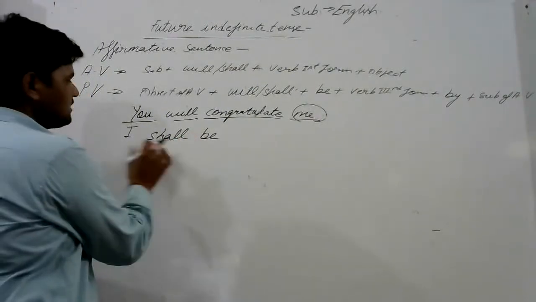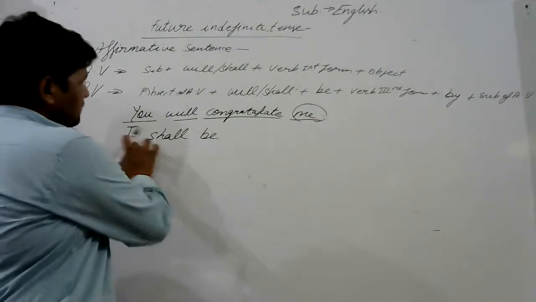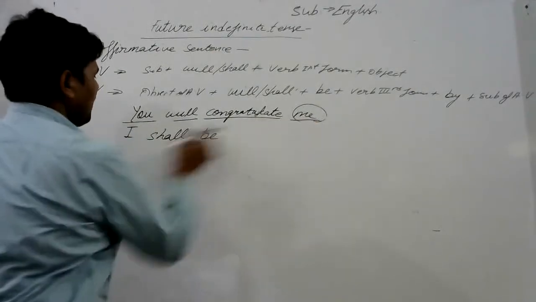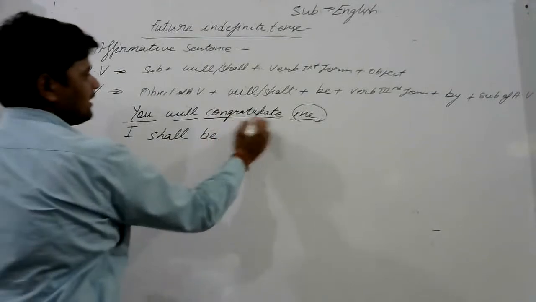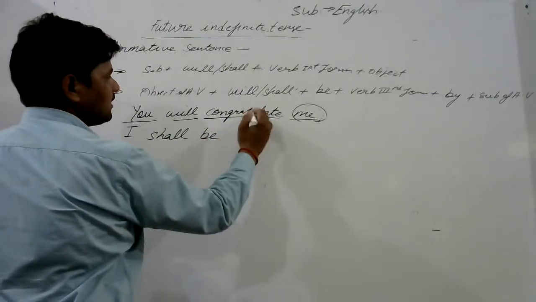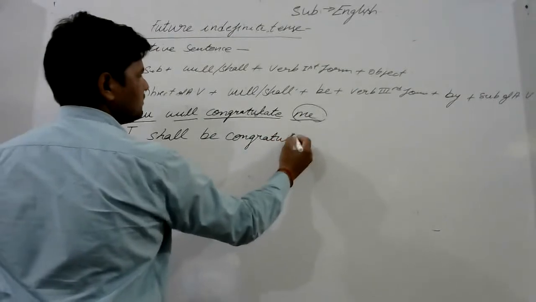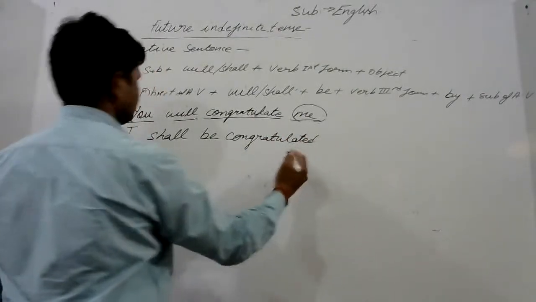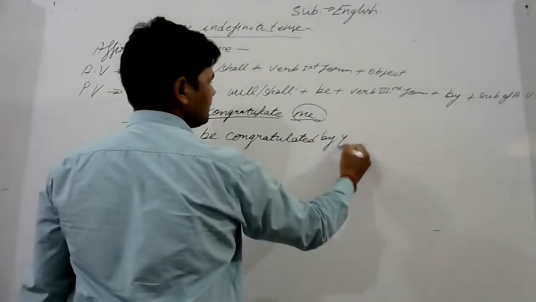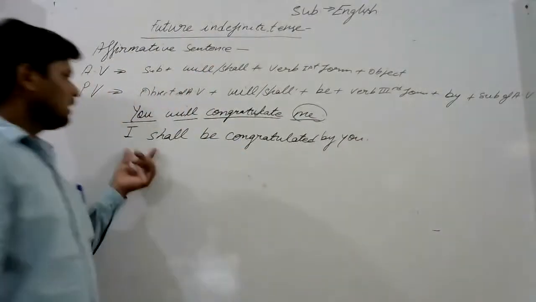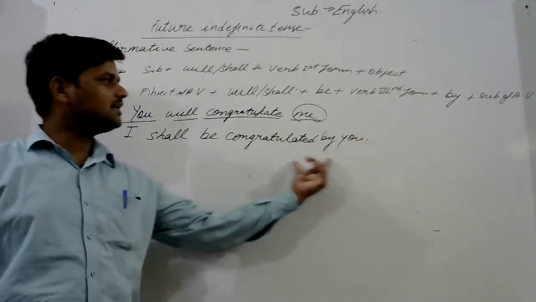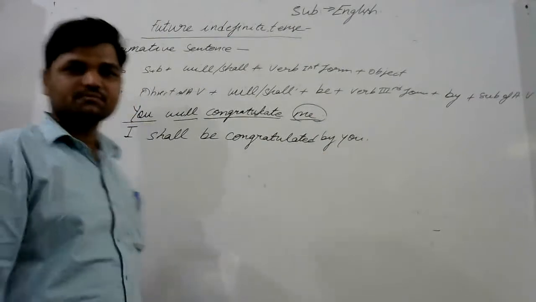You understand in the translation portion? Look at this sentence. I shall be, and congratulate's third form, congratulated, by you. I shall be congratulated by you.